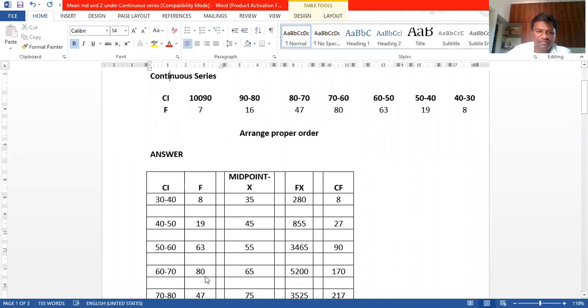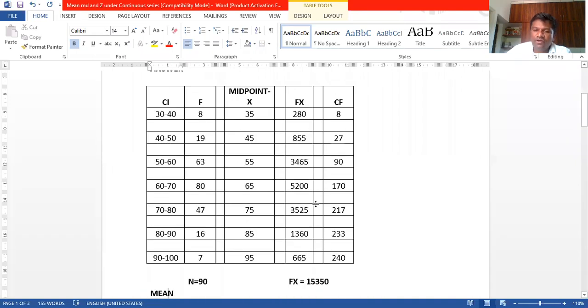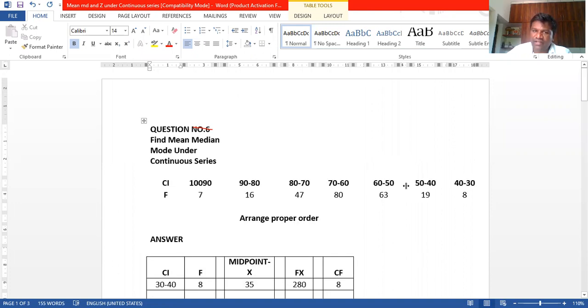7 is the frequency that you have to take, because the calculation is simple, calculation is easy, but how to rearrange the class interval, that is very, very important. Okay guys, so now we have the frequency and the class interval.